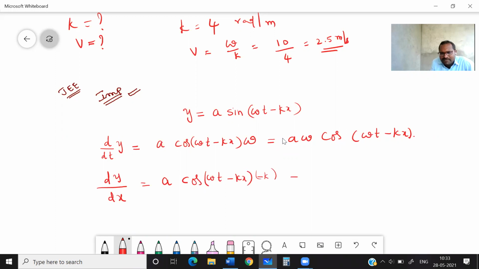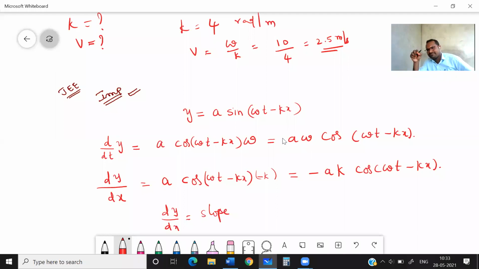So you will get minus A k cos(omega t minus kx). This dy by dx is the slope. If you take any graph, dy by dx is nothing but slope. dy by dt is the rate, the velocity of a particle. dy by dx is the slope of a wave.